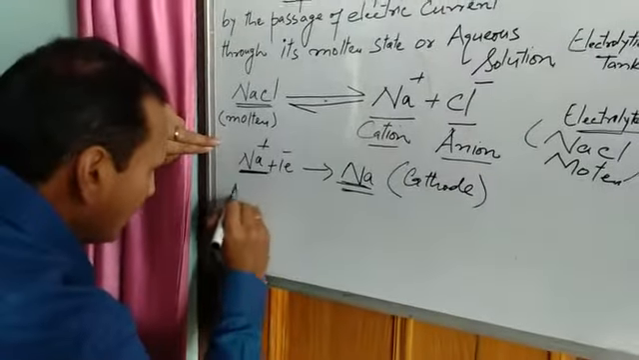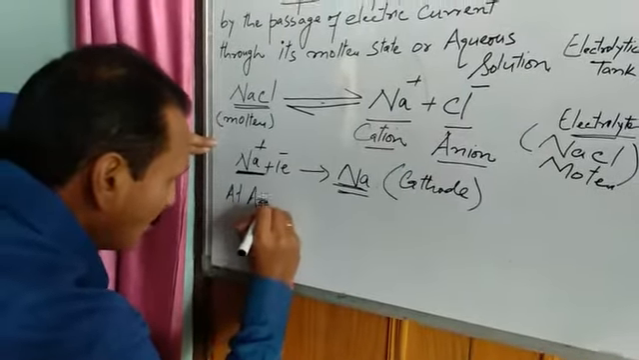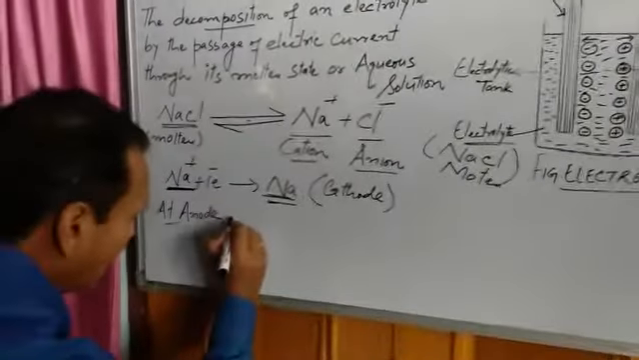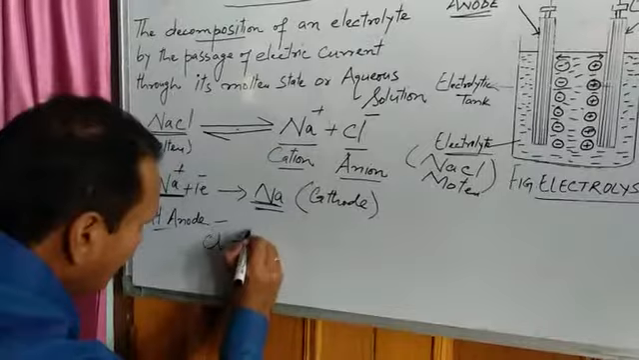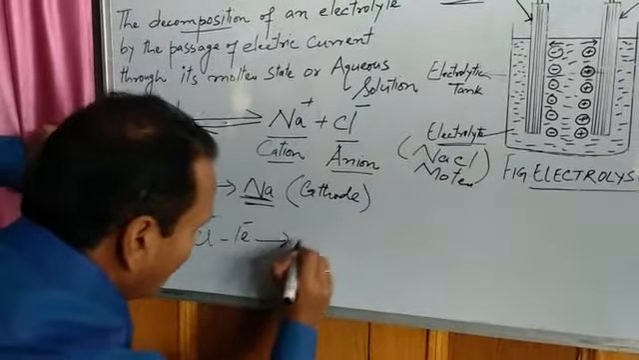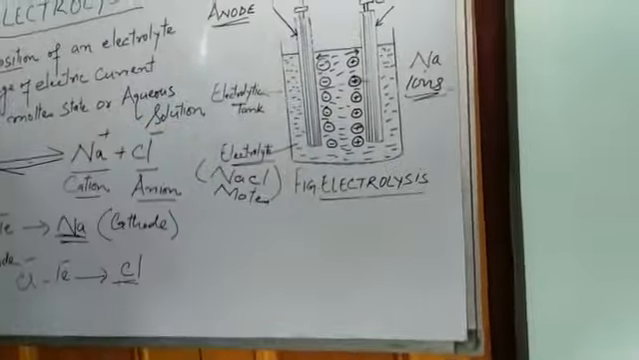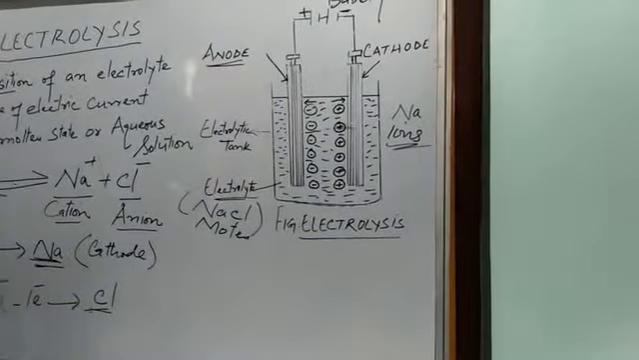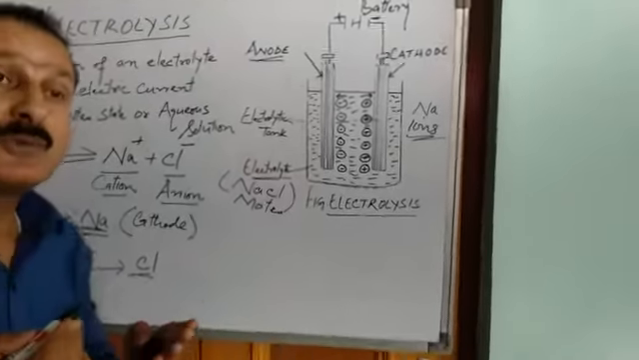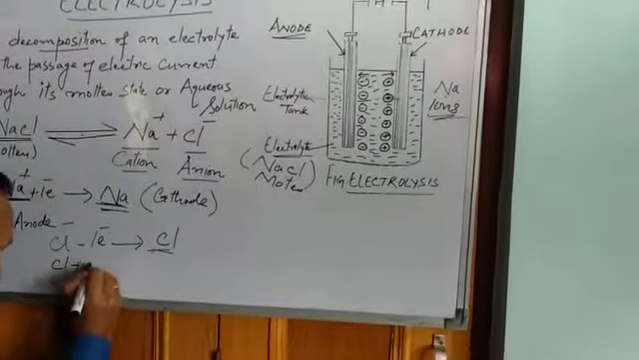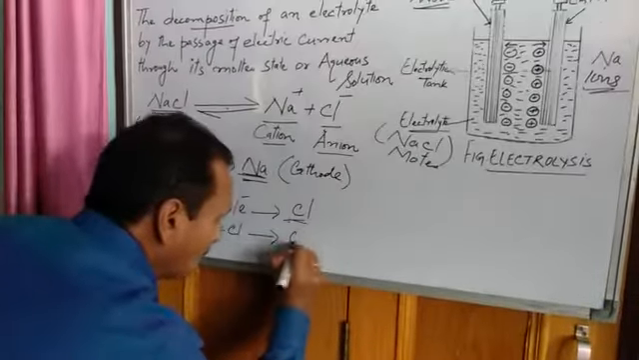And at anode, what happens now? At anode means this electrode, that is positively charged electrode. Your chloride ions get accumulated. This is chloride ion losing 1 electron, forming chlorine atom. So this chlorine atom is formed at anode. But as you know, you can't get chlorine atoms, you get chlorine in the form of chlorine gas. So here two Cl atoms can combine to form this chlorine gas.